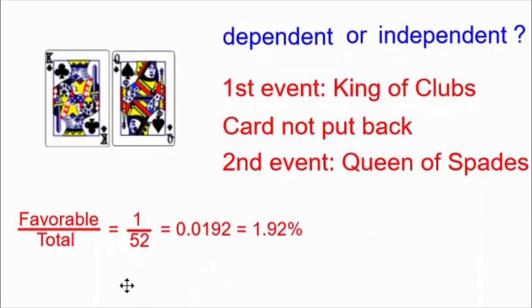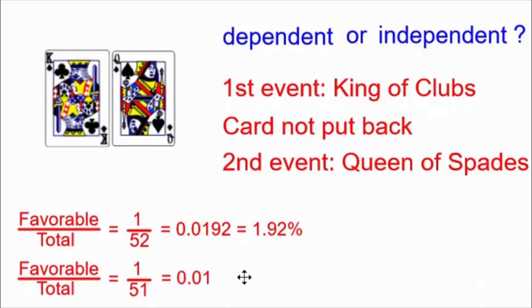The probability of getting the Queen of Spades, though, is a little different. There's still only one Queen of Spades in the deck. The numerator is still 1. But now there are only 51 cards in the deck, because that first card was not put back. This means that our fraction, our decimal, and our percent are all a little different. The fact that we removed the King of Clubs changed the probability of getting the Queen of Spades. Therefore, these two events are dependent.